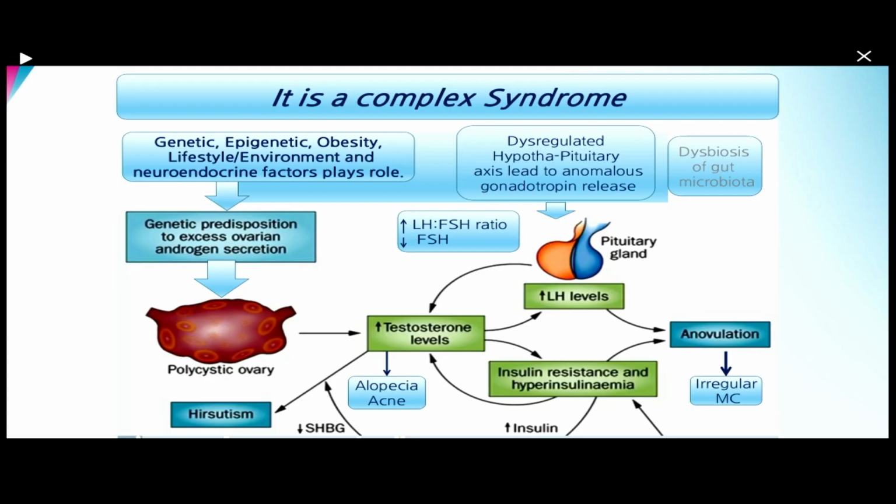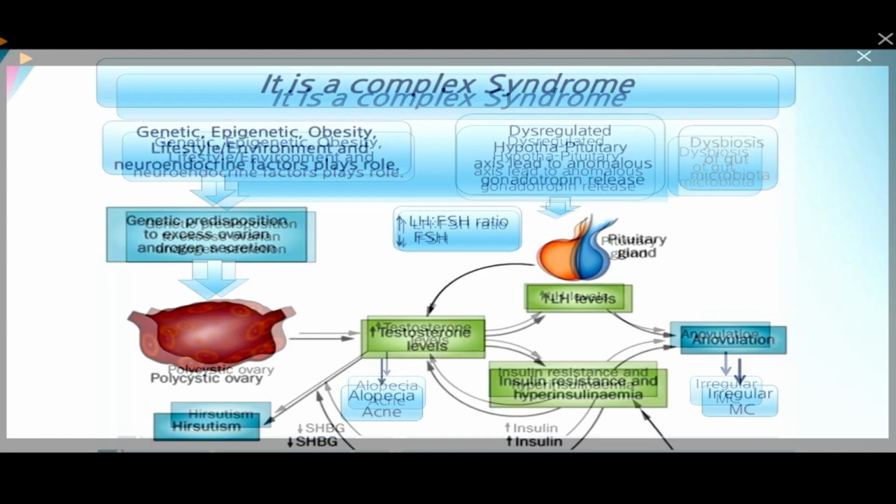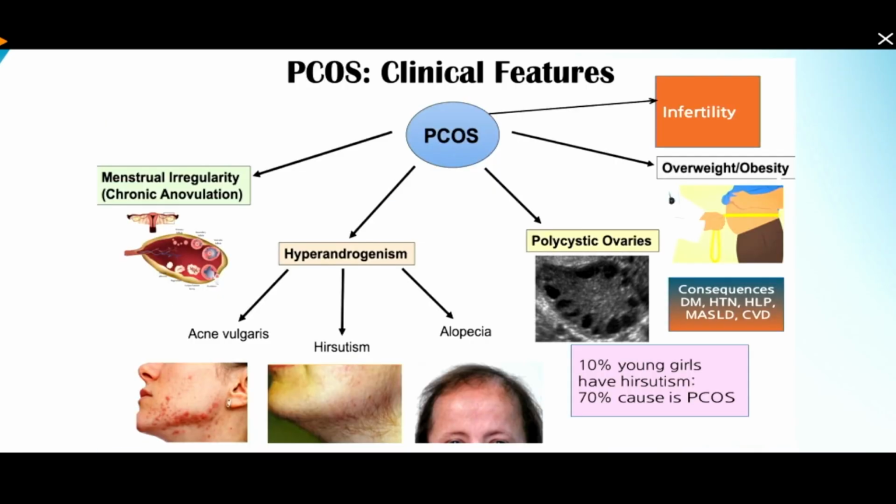Similarly, PCOS is now well recognized as a component of metabolic syndrome, and the main hormone driving the clinical manifestations of PCOS is increased level of testosterone, which causes various pathologic defects in terms of alopecia or hirsutism, as well as ovulatory disturbances and menstrual irregularities. So the clinical features, as we discussed, are acne or hirsutism or alopecia or polycystic ovaries on the ultrasound, as well as weight gain or obesity.